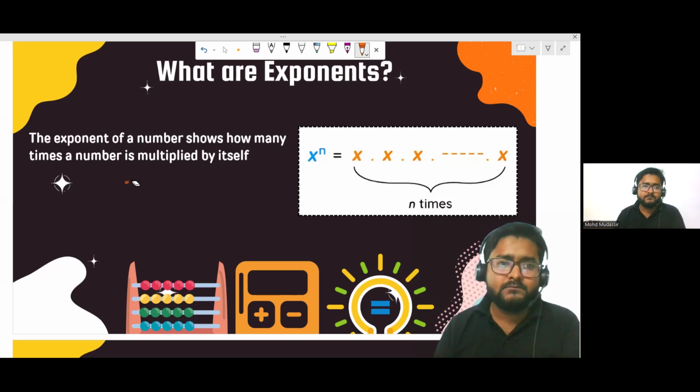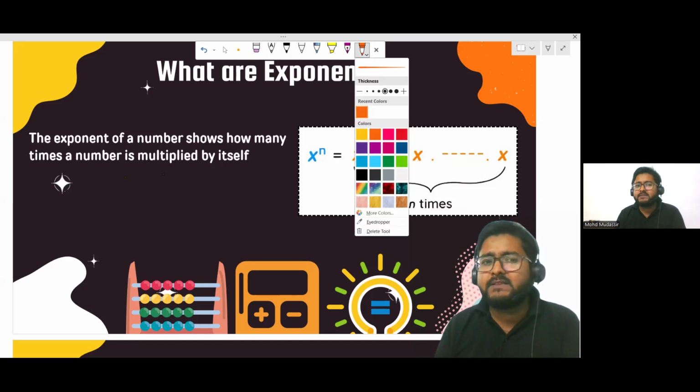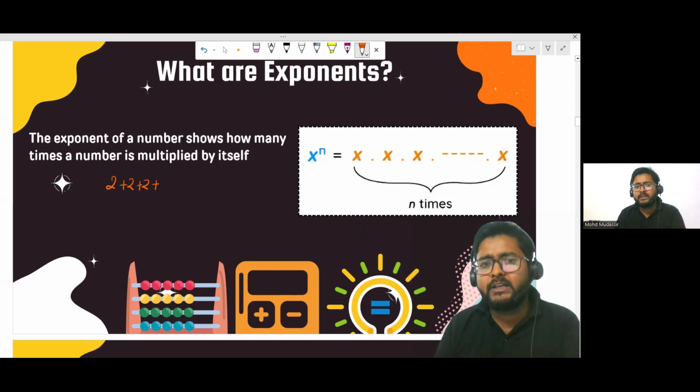For example, if it's written 2 plus 2 plus 2 plus 2, correct? So it's a repeated addition, right? You can write 4 times 2, correct?